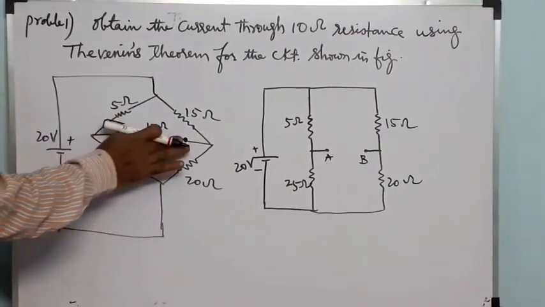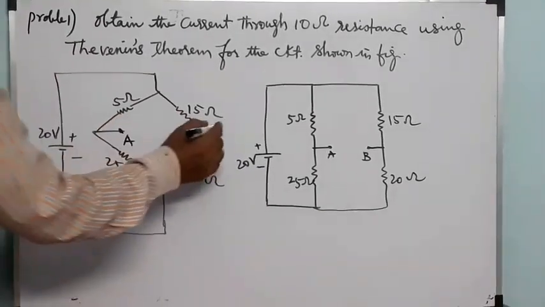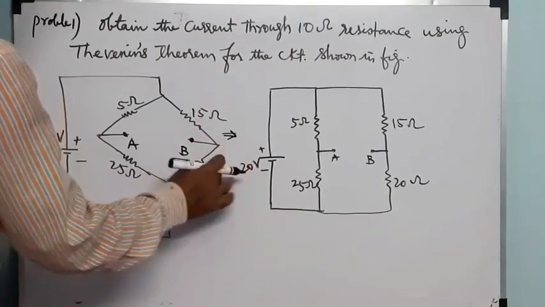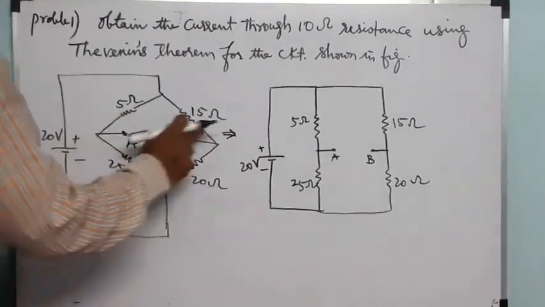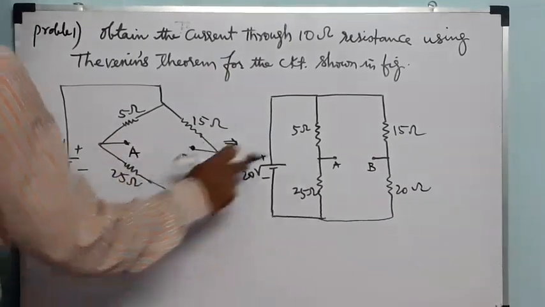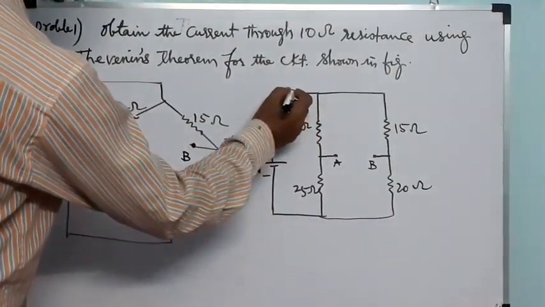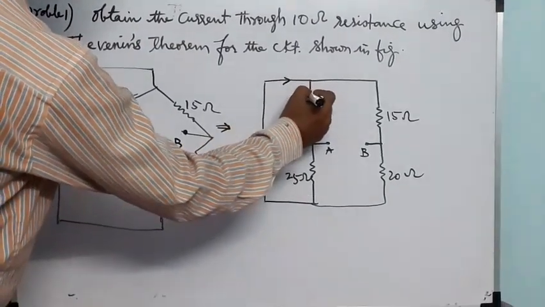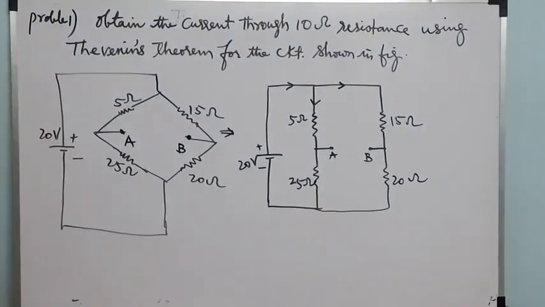So you just remove this 10 ohm resistance. This circuit can be rearranged like this, so don't change it. I made it once again like this. Now you have to give the direction of current. This is important.